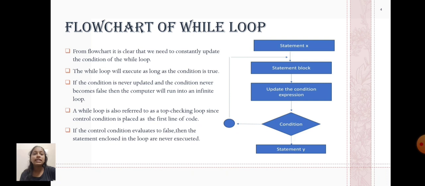Flowchart of while loop. From the flowchart, it is clear that we need to constantly update the condition of the while loop. The while loop will execute as long as the condition is true. If the condition is never updated and never becomes false, then the computer will run into an infinite loop. A while loop is also referred to as a top checking loop since the control condition is placed as the first line of code. If the control condition evaluates to false, then the statements enclosed in the loop are never executed.